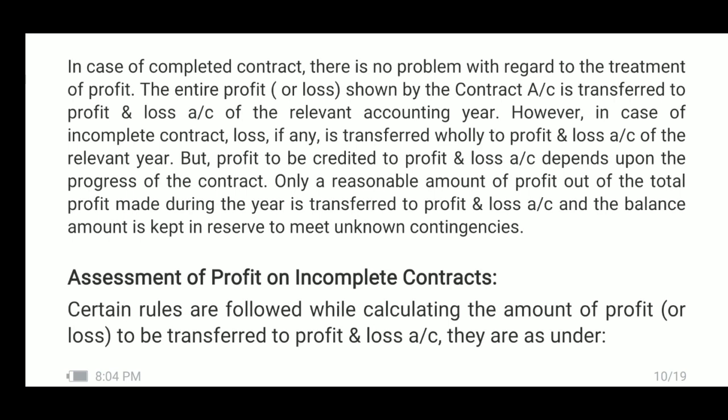Assessment of profit on incomplete contract. Now, let us consider in detail with regard to the assessment of profit. Certain rules are followed while calculating the amount of profit or loss to be transferred to profit and loss account. They are as under.